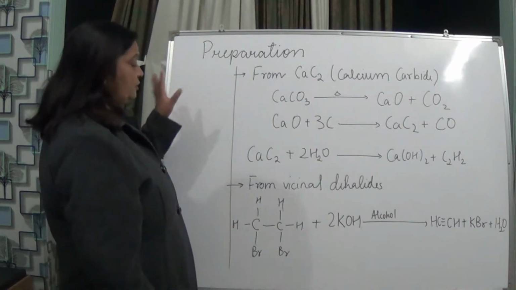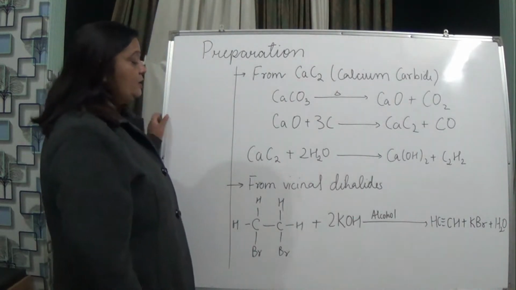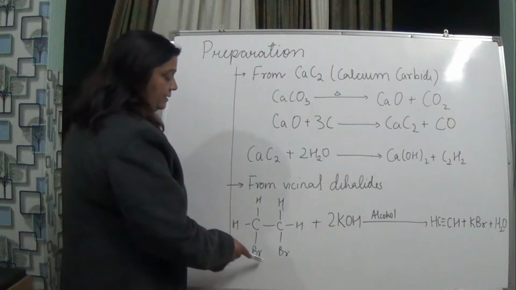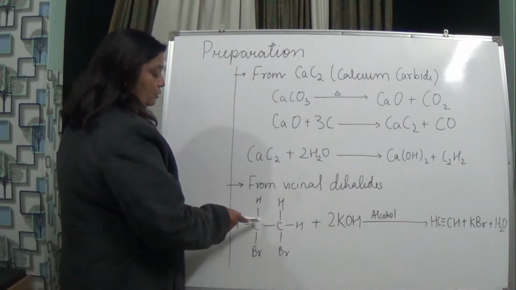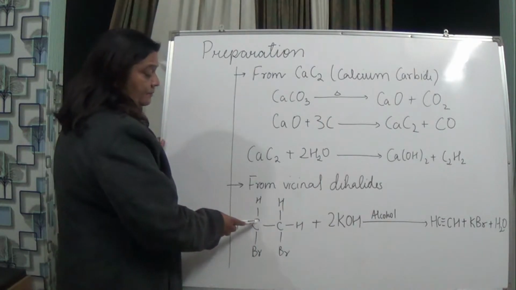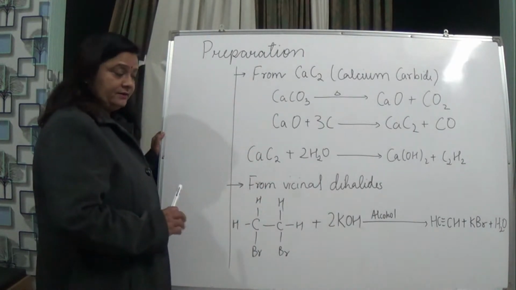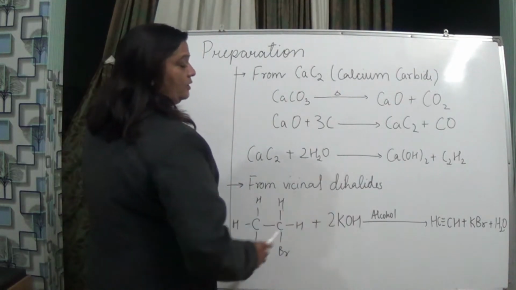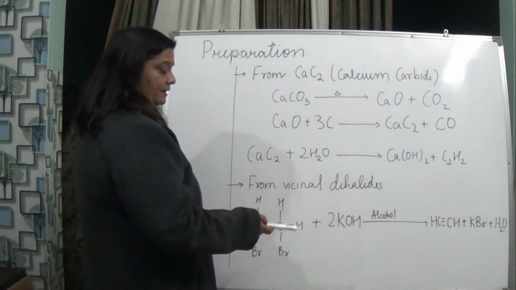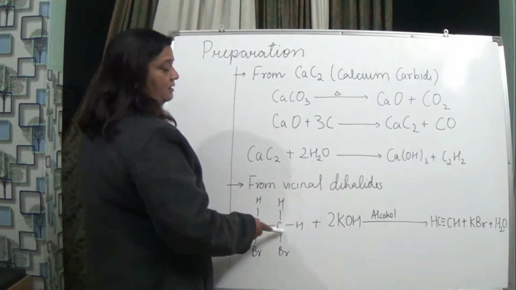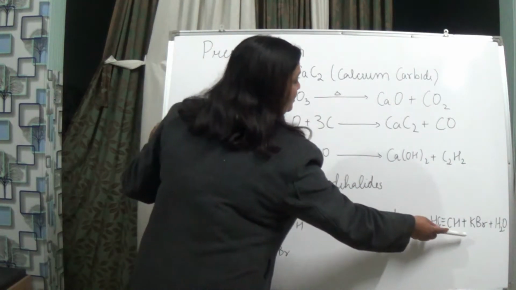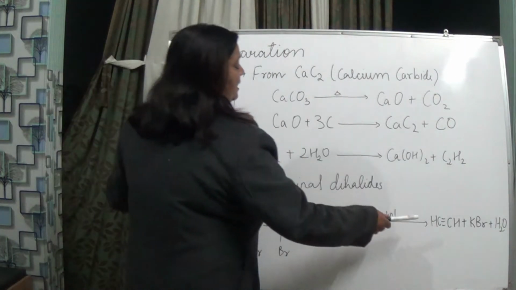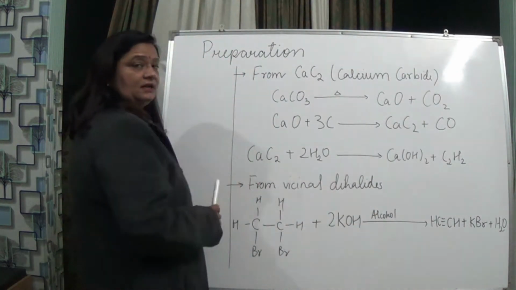Now, it can also be prepared by vicinal dihalides, okay. So what are these vicinal dihalides? I said it to you earlier also, again I am saying, okay. When the halides are attached to adjacent carbon atoms, they are known as vicinal dihalides. So we take a vicinal dihalide and we add what? Potassium hydroxide to it. So the corresponding alkyne we will get. Here only 2 carbon atoms, so we will get what? Ethyne and potassium bromide and water. Okay, so this is how an alkyne is prepared from vicinal dihalides.